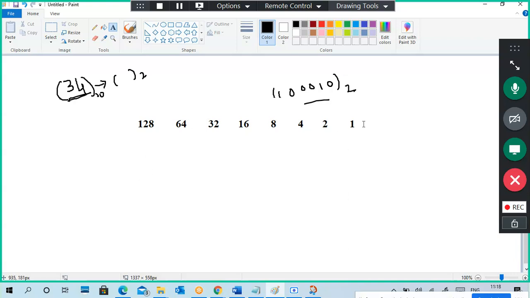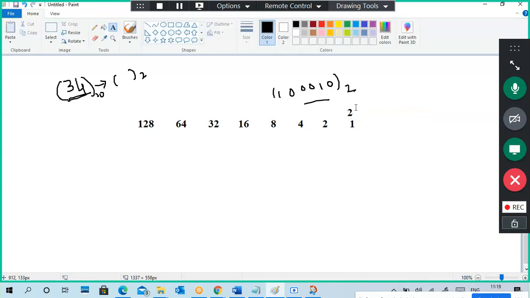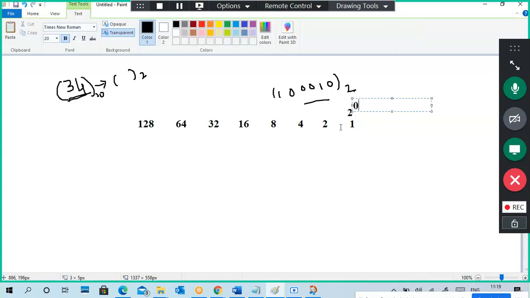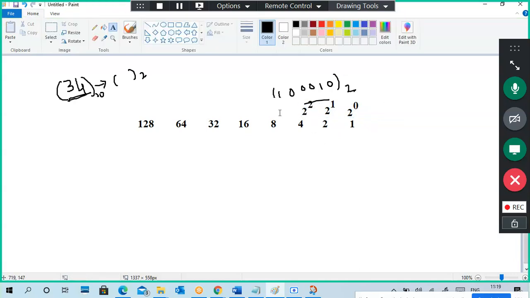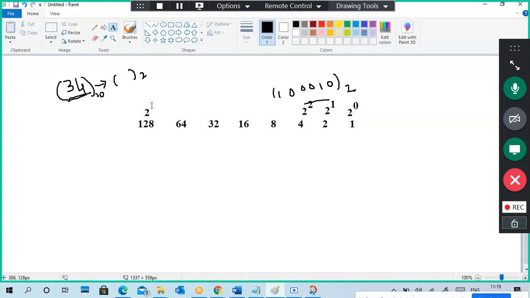So this is a sequence. It is nothing but a binary conversion type only. It's 2 to the power of 0 kind of stuff. It follows like this, 2 to the power of 1, 2 to the power of 2, and finally it is 2 to the power of 7.